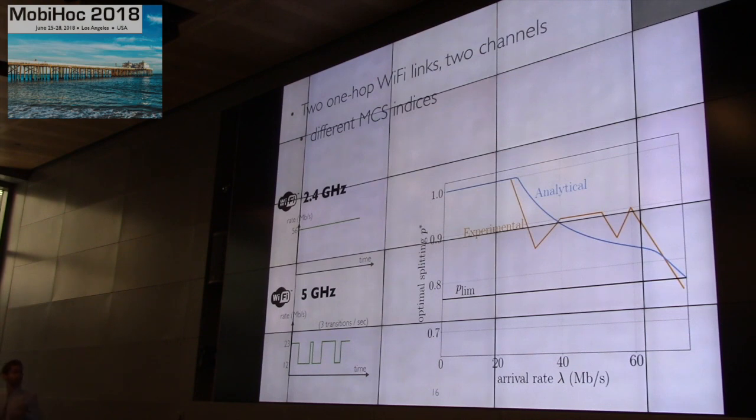For the experimental value, we just run for every splitting probability, and we keep the one that experimentally yields the smallest delays. And we see clearly what we have shown. It clearly depends on the arrival rate, and for small arrival rates, it is better to use only one technology, because the splitting probability is 1.